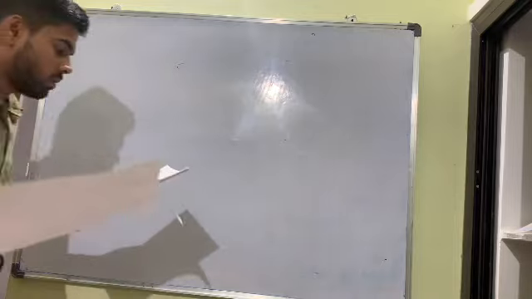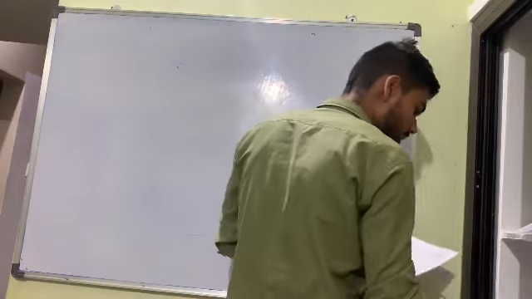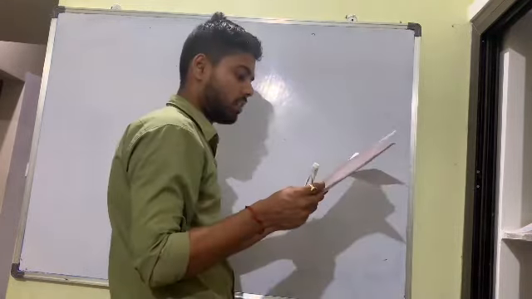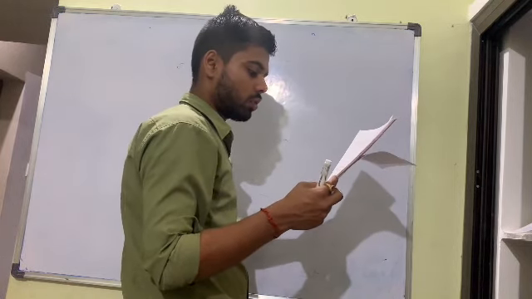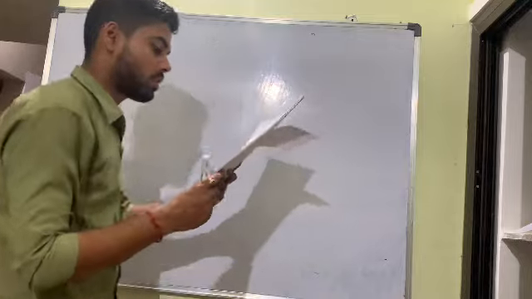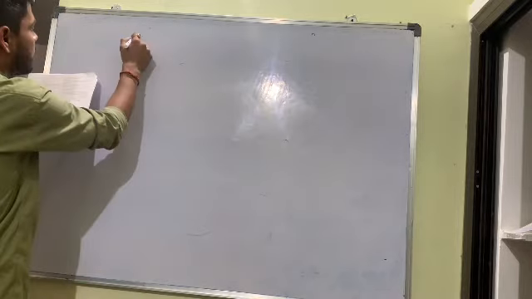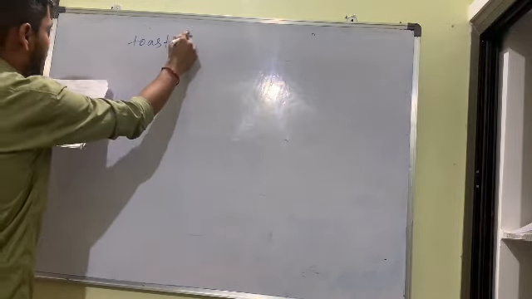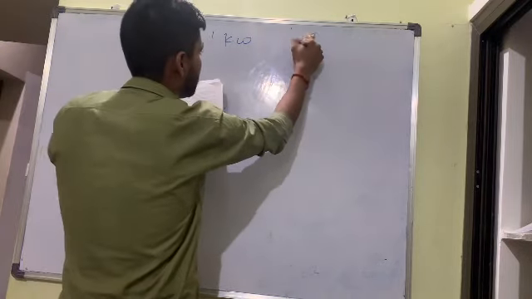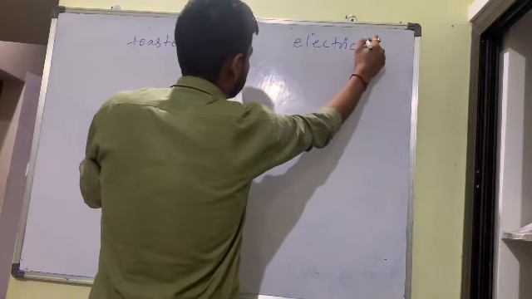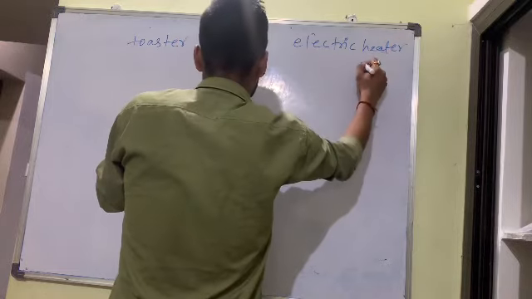Bacha, this page we also covered. Next concept they are asking. Out of the two, a toaster of 1 kW and an electric heater of 2 kW, which has the greater resistance? Okay, so see, one more question is there. It's a good question. We have a toaster of 1 kilowatt, and another is an electric heater of 2 kilowatt.